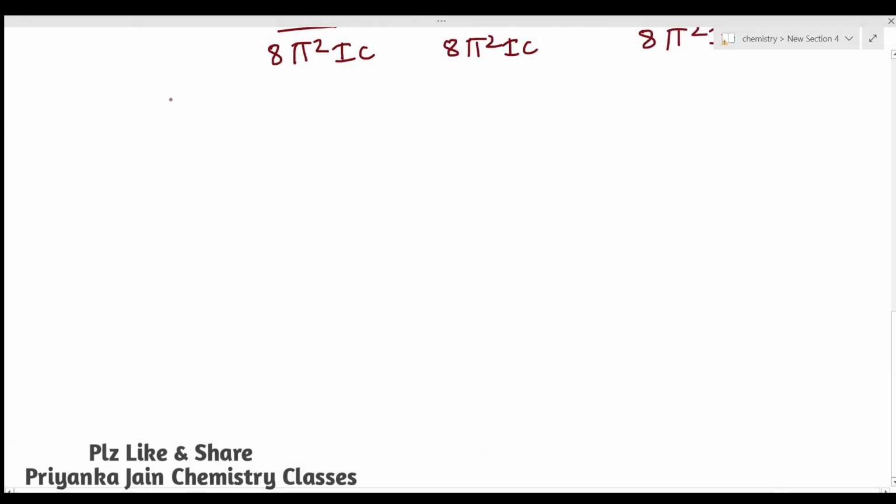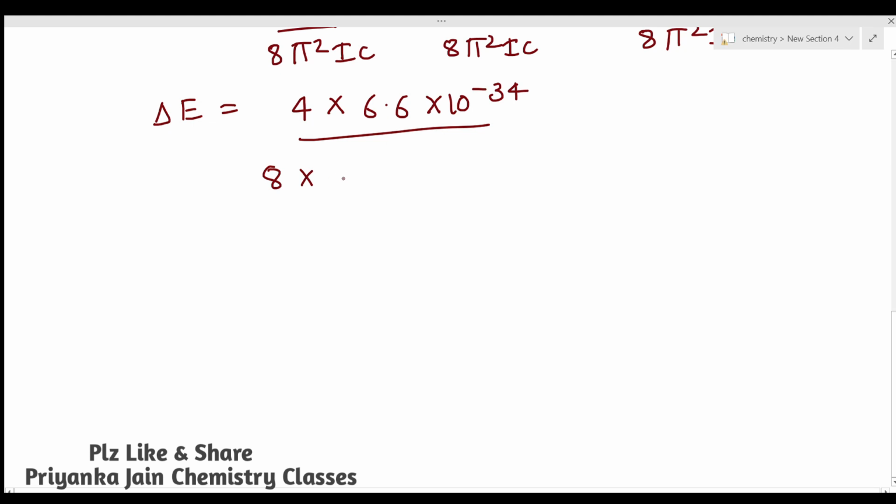When you put in the values, del E is equal to 4 into the value of h, 6.6 into 10 to the power minus 34, divided by 8 into 3.14 square, and then the value of the moment of inertia, 1.64 into 10 to the power minus 46, and then the value of c, 3 into 10 to the power 8.